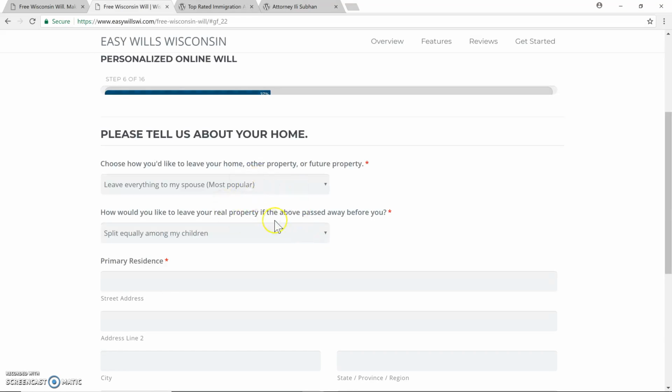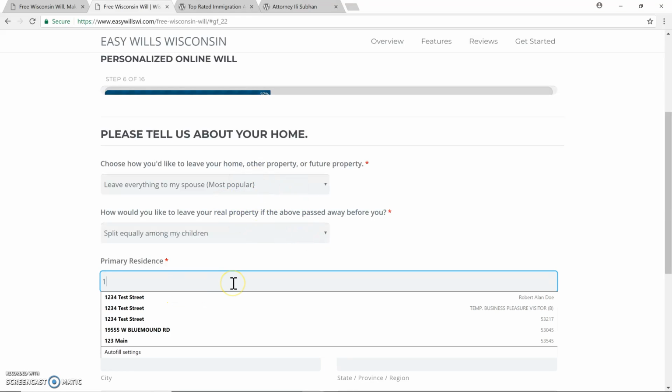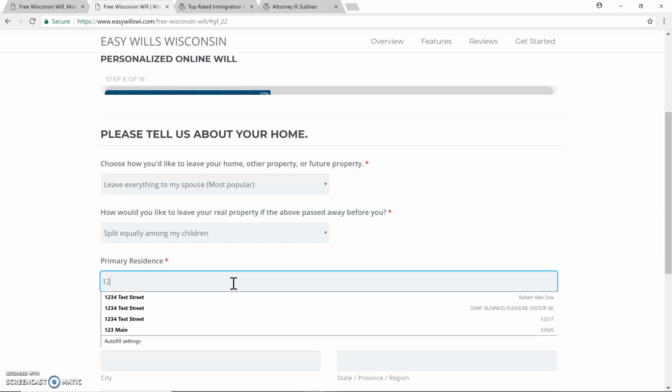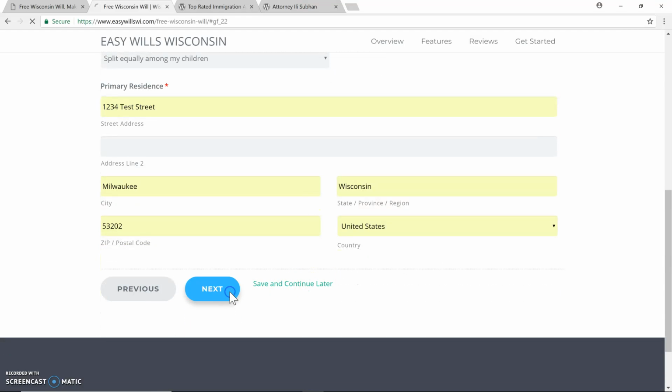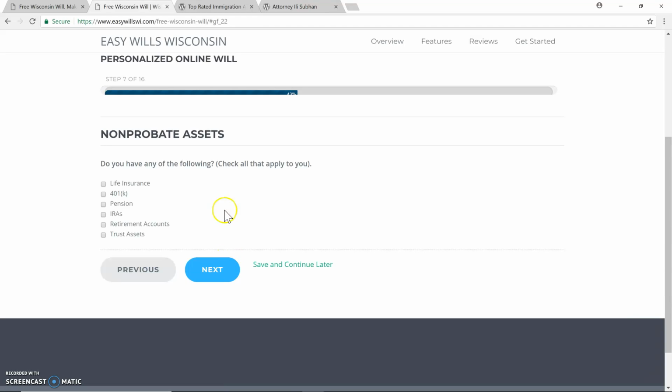Again, it auto-populates for you. Put in the address of your home. And you can see how simple and easy this is. It asks a couple of questions about some other assets that you might have. Do you have a 401k? Do you have life insurance, IRAs? I'm going to put these three.